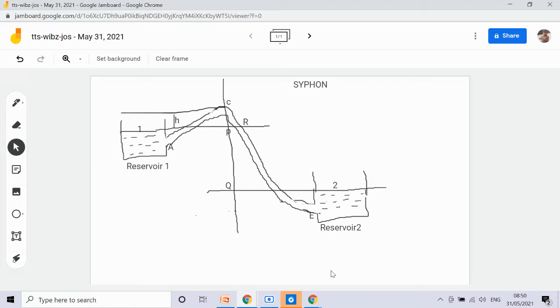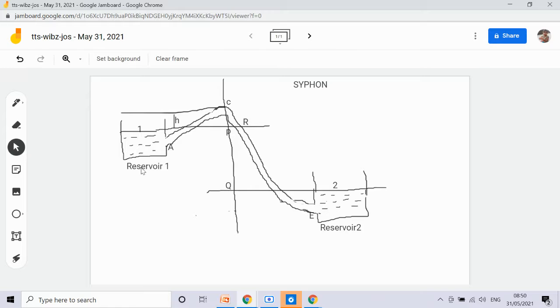So that is a siphon. Actually, a siphon is a long bent pipe used to supply water from one reservoir at a higher level to the other at a lower level. These two are the reservoirs, the first reservoir and the second reservoir.